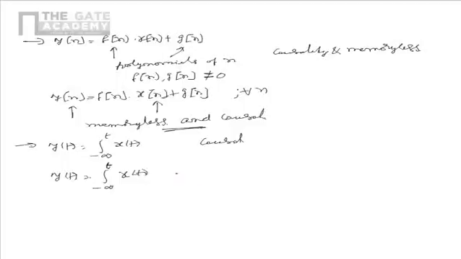So in this case, the output at any instant t depends on the past inputs only, because the integration is from minus infinity to t. From this, we see that the given system is causal. Also, the integration happens from minus infinity to t, so the system has memory.